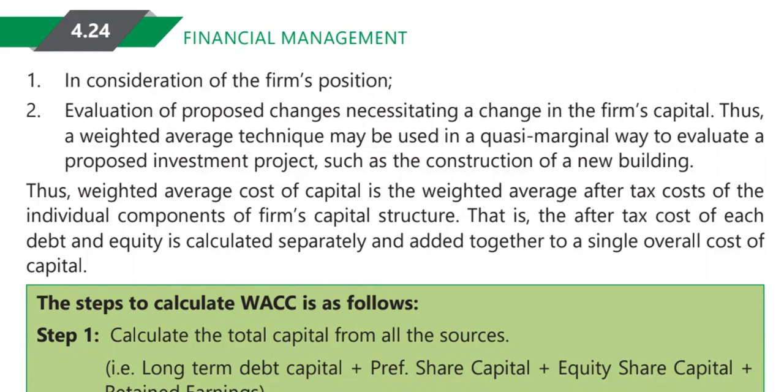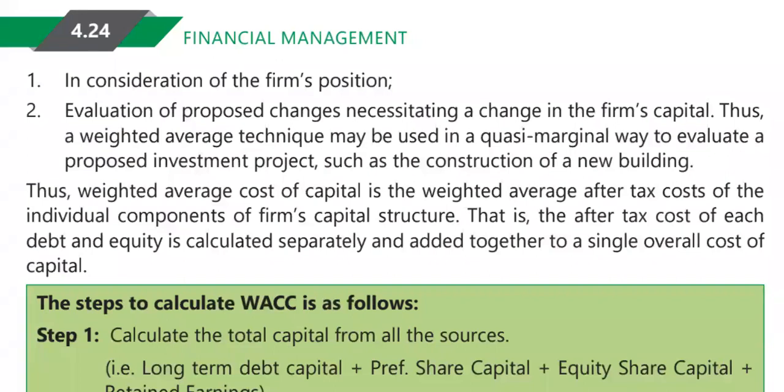This after-tax cost of each of debt and equity is calculated separately: after-tax cost of equity, after-tax cost of debenture, then similarly preference share, then similarly retained earnings. Then these costs are combined to know the overall cost of capital. That is how we calculate the weighted average cost of capital.